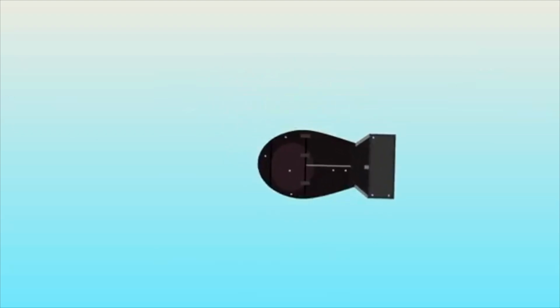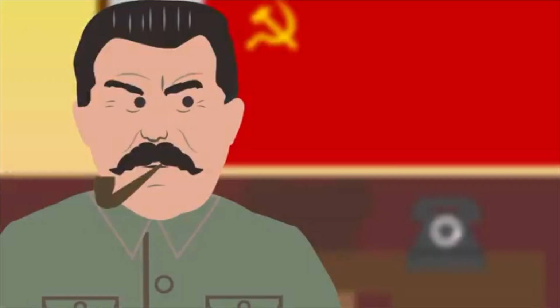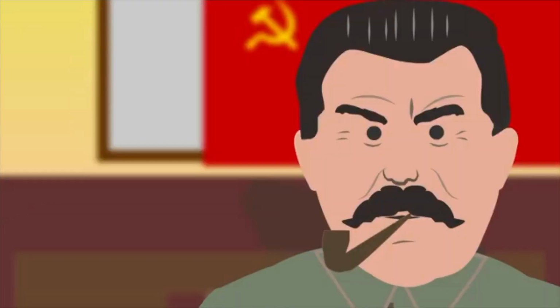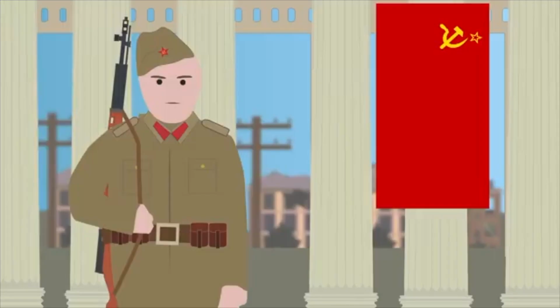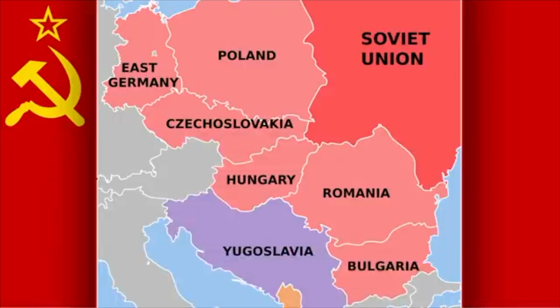With the use of the atom bomb, the Allies did not need the help of the Soviet Union in defeating Japan. Stalin felt betrayed, and with the rivalry between the ideologies of capitalism and communism reignited, he grew more suspicious and paranoid of the West. The Cold War had begun. East Berlin and Eastern Europe, which were occupied territories by the Soviet forces, were transformed into satellite states, forming a bulwark between the Soviet Union and Stalin's former allies.